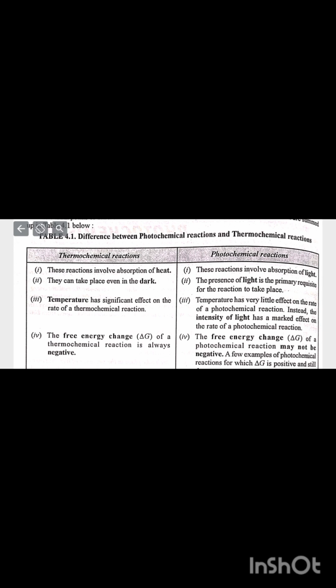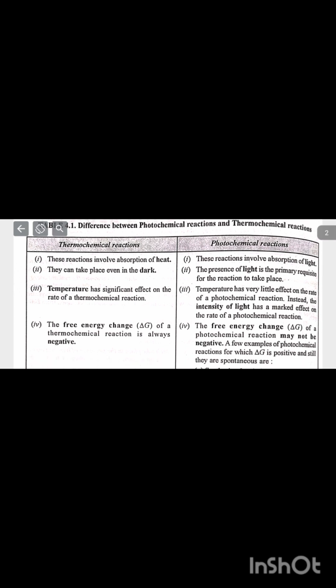Photochemical reactions: these reactions involve absorption of light. The presence of light is a primary requisite for the reaction to take place. Temperature has very little effect on the rate of a photochemical reaction. Instead, the intensity of light has a marked effect on the rate of a photochemical reaction. The free energy change, delta G, of a photochemical reaction may not be negative. A few examples of photochemical reactions for which delta G is positive and still they are spontaneous are synthesis of carbohydrates in plants, ozonation of oxygen, decomposition of HCl into H2 and Cl2.